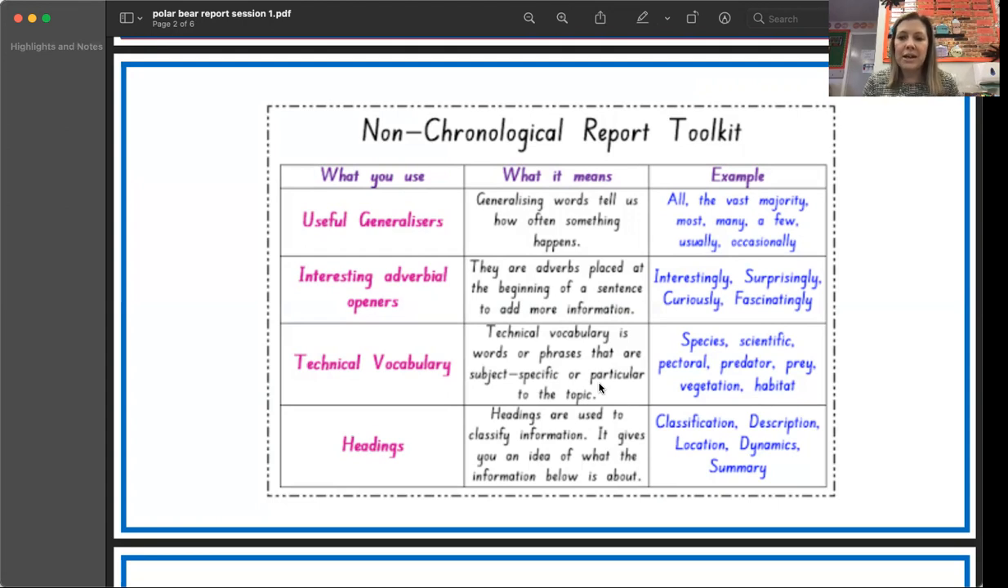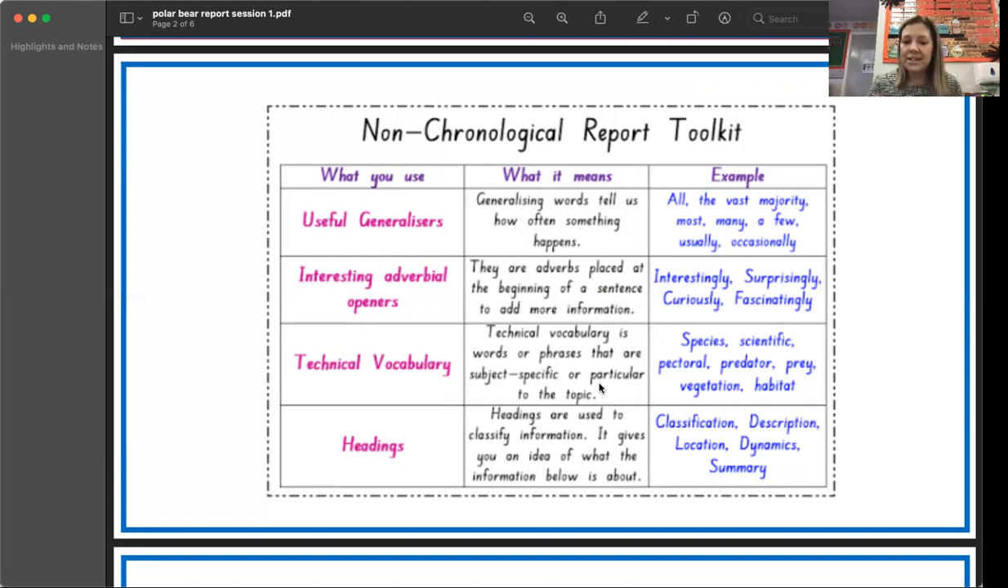Now, another thing that makes a really good report is using technical vocabulary. And we've done lots of that through our geography. We've learned lots of new vocabulary, haven't we? Iceberg, bear, polar bear, the fact that they live in a den, the ice shelf, pack ice, tundra, lots of new vocabulary that we've used.